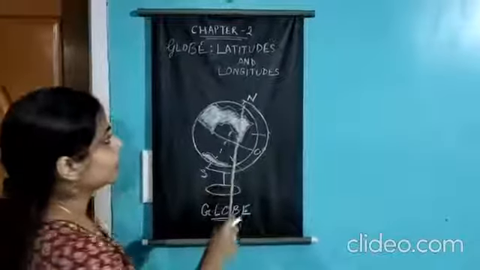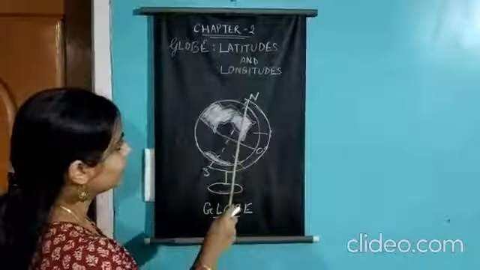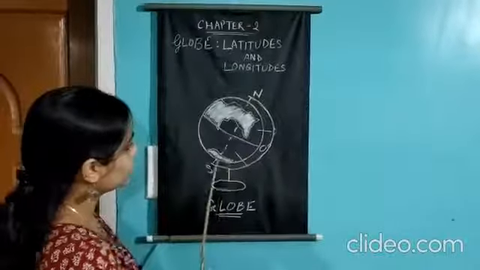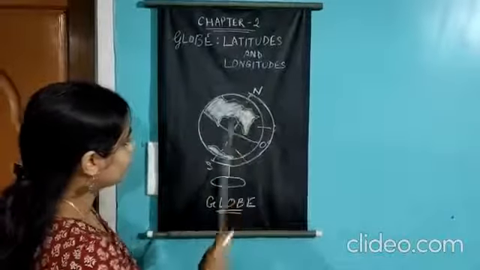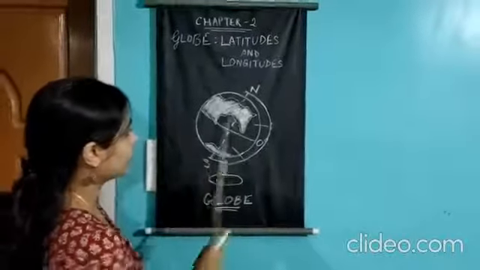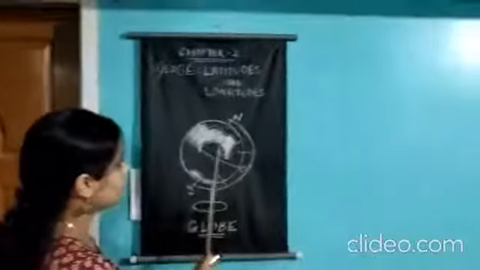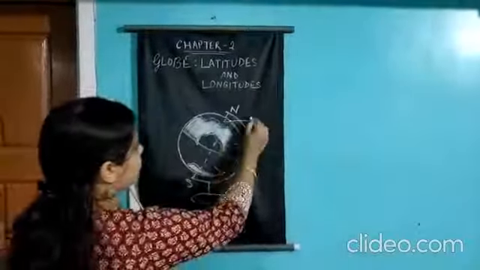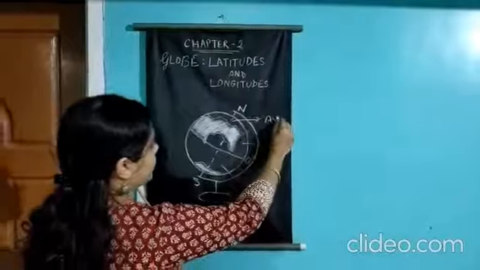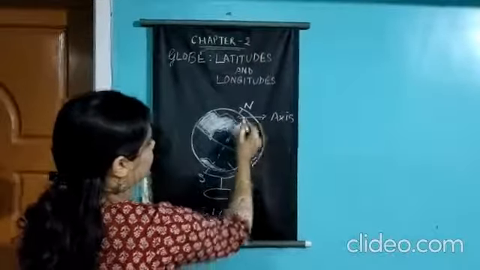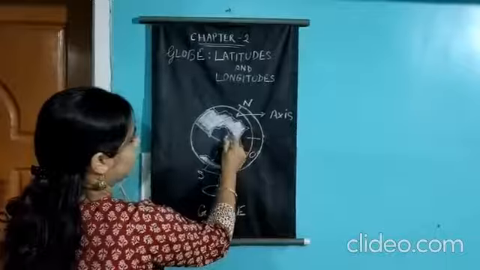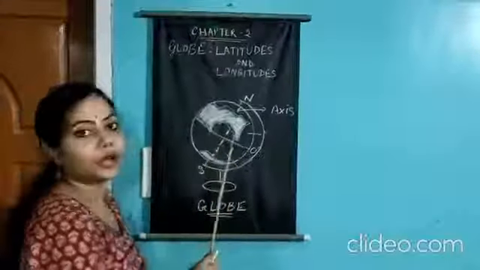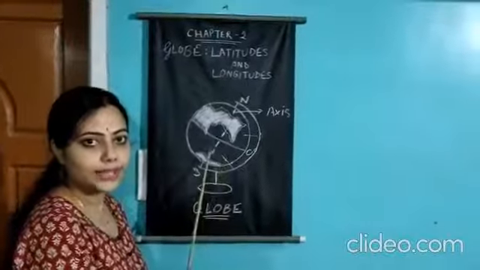What is the axis? In the picture you can see that the globe is fixed to a needle-shaped point or line, and this is called the axis. So axis is the imaginary line on which the earth rotates from west to east direction.